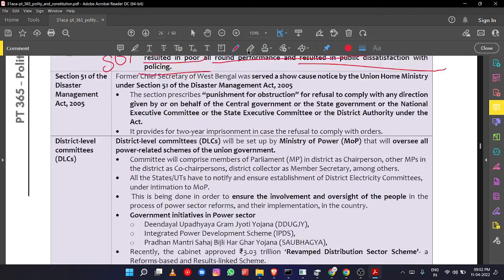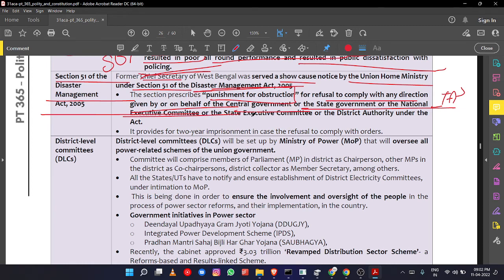Okay, so the next concept is about section 51 of the Disaster Management Act of 2005. Under this Act, the former Chief Secretary of West Bengal, an IAS officer, has been served a show cause notice by the Union Home Ministry under section 51 of the Disaster Management Act, which provides punishment for obstruction or refusal to comply with any direction given on behalf of the central government, state government, national executive committee, state executive committee or district authority under the Act.